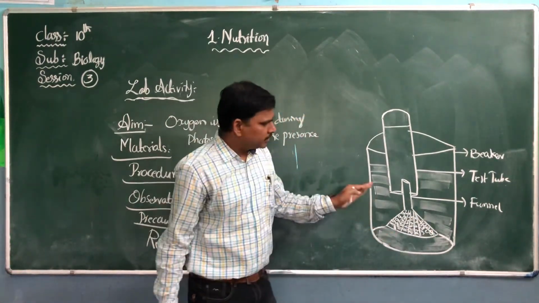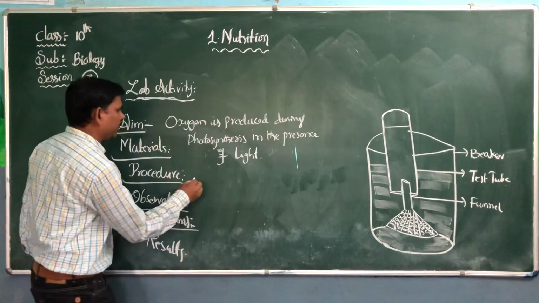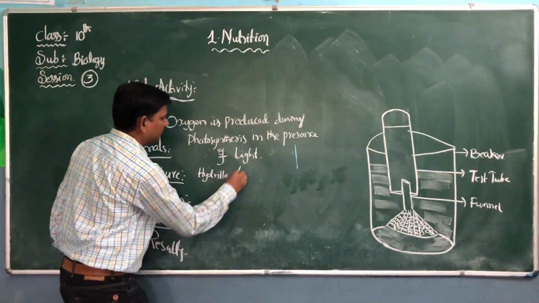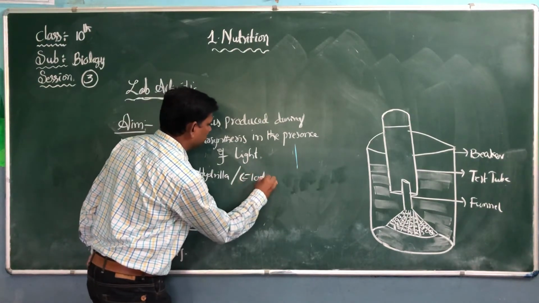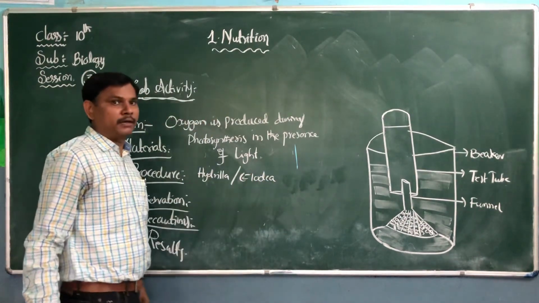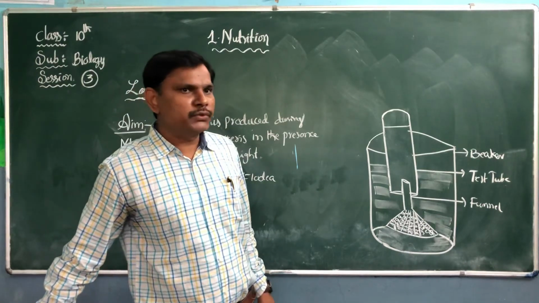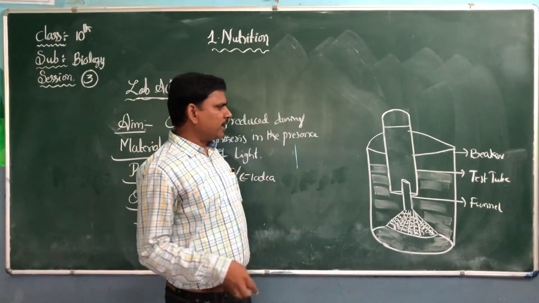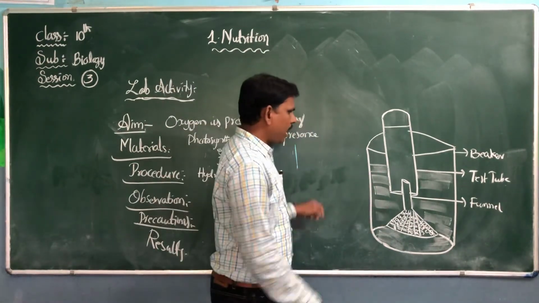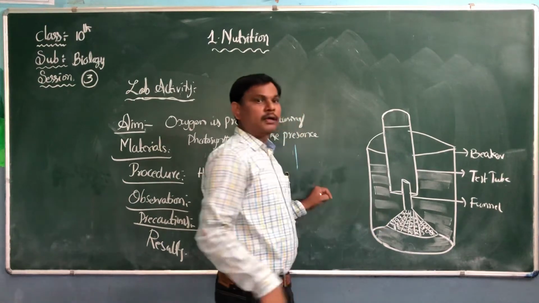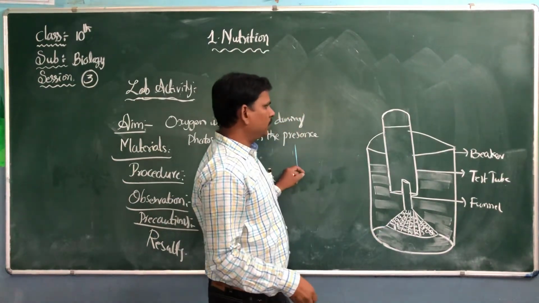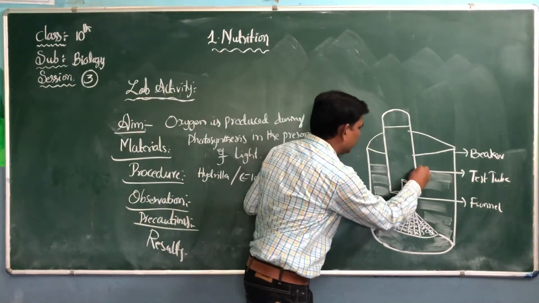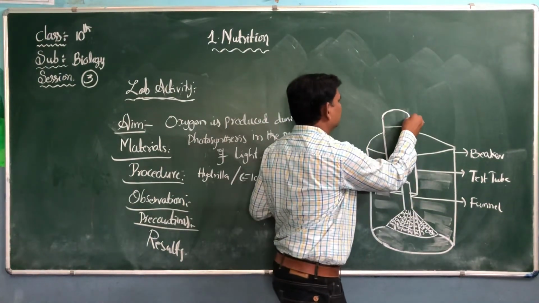Select hydrilla plants. If hydrilla plants are not available, we can take Elodea plant. They will ask questions: instead of hydrilla plant, which type of plants can we use in this experiment? Take hydrilla plant, insert it in the funnel and place it into the beaker containing the water. Now take this test tube and invert the test tube on the funnel.